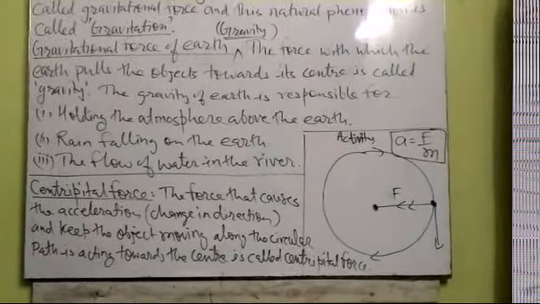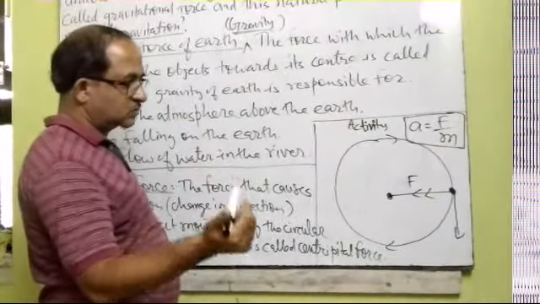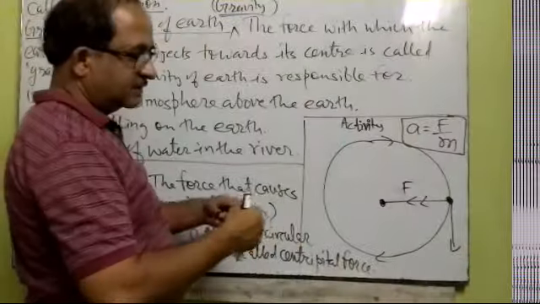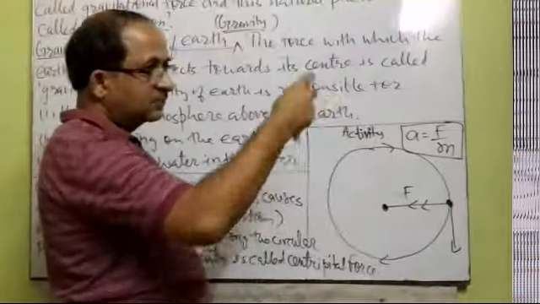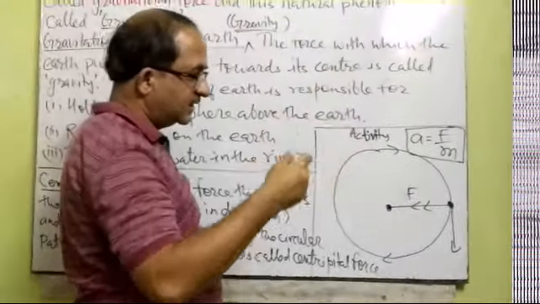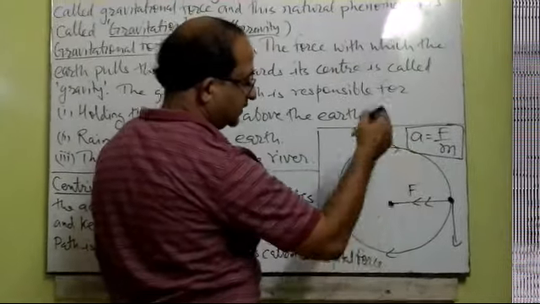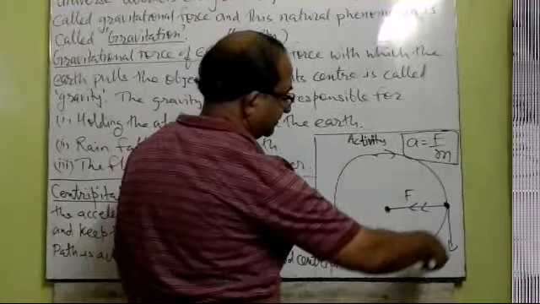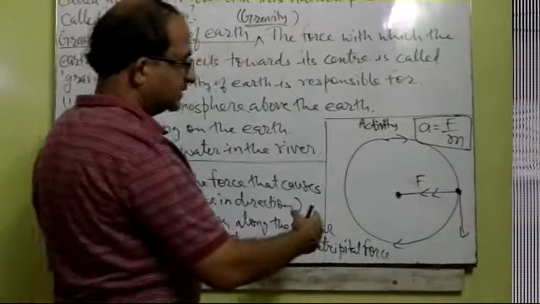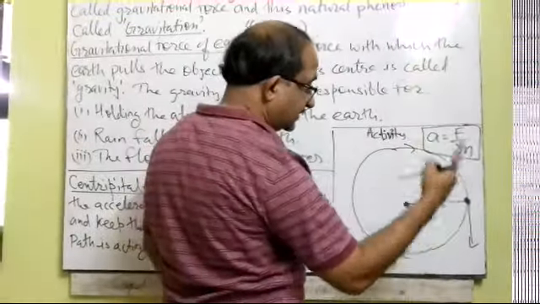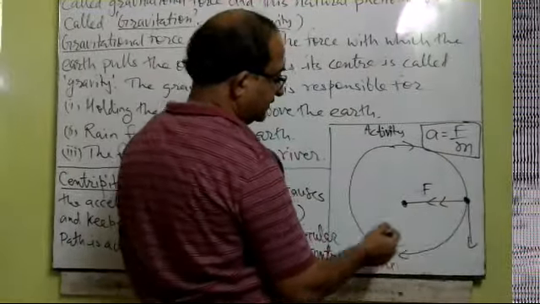Now we shall understand an activity in which a person revolves a stone with the help of a thread, means you tie up a stone with a thread and then start revolving the stone. While revolving the stone, you have to continuously apply a force which is center seeking. This is also called centripetal force, and because of that force you may continue the circular motion of the stone. The stone will move with a constant speed, but the velocity does not remain constant. Why? Because its direction at different places is different.